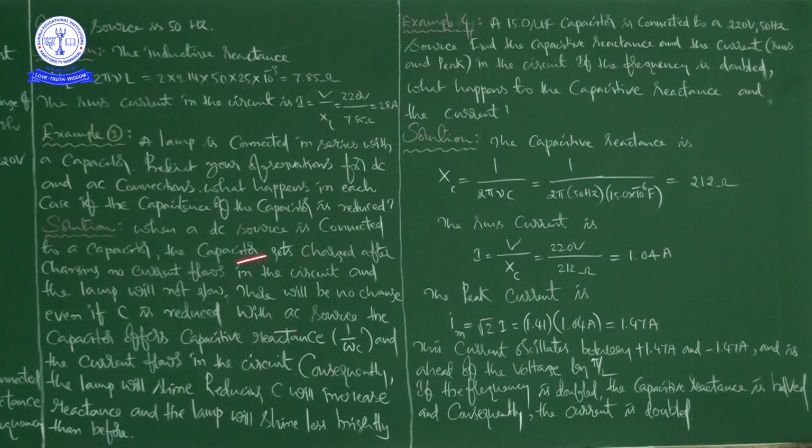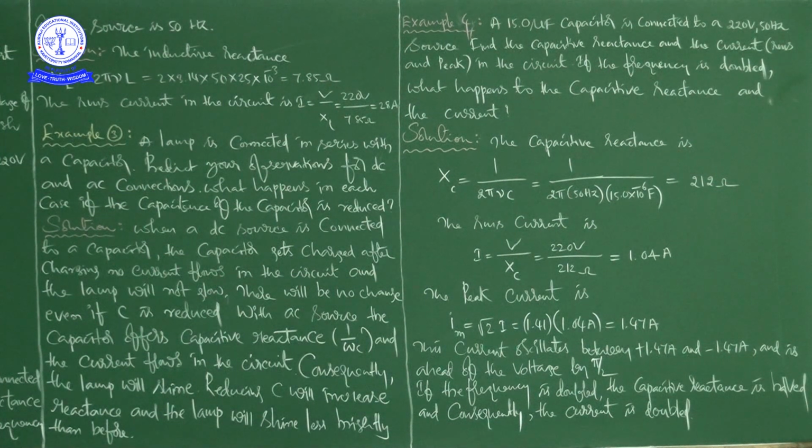After charging, no current flows in the circuit, and the lamp will not glow.